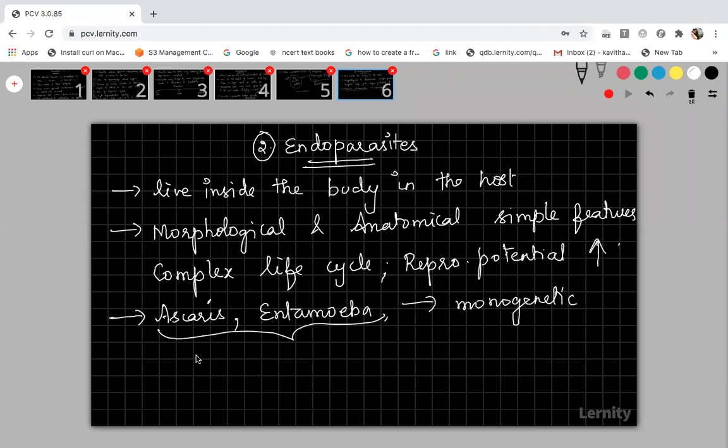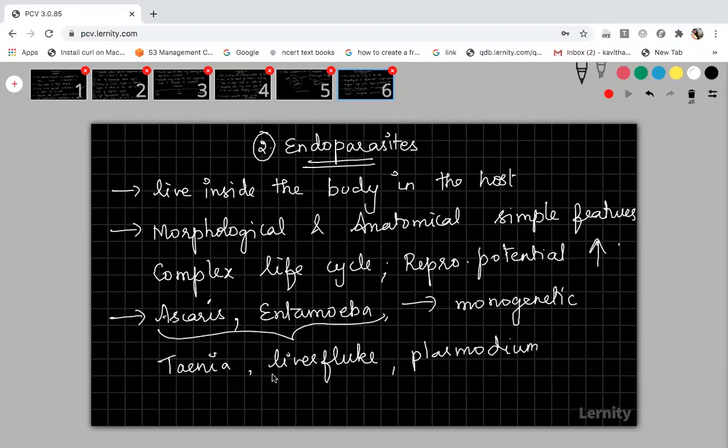I'll give a few examples for digenetic. Tapeworm, Taenia solium, which is commonly called tapeworm, and then liver fluke. You know the biological name of liver fluke? Animal kingdom, do you remember, everyone? Fasciola hepatica. Then you studied Plasmodium vivax and all other species.